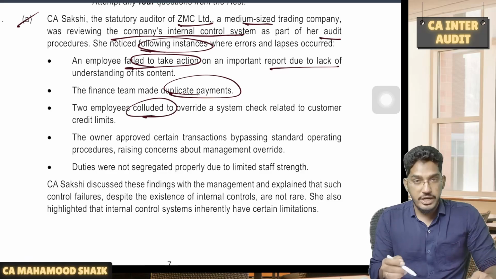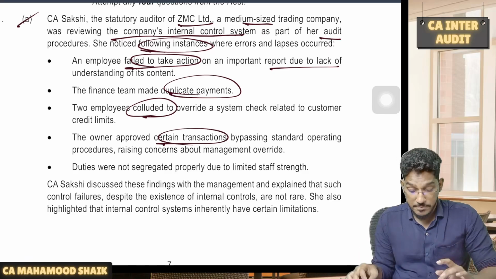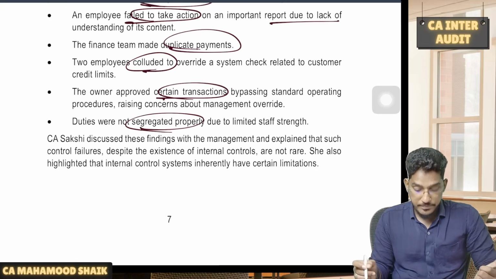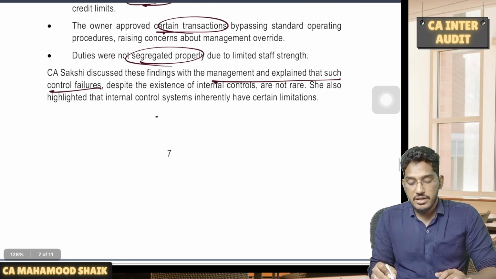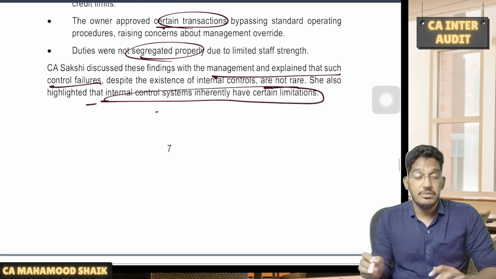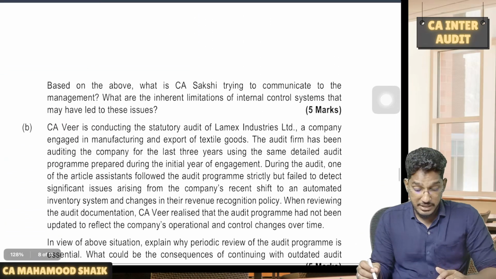Two employees colluded. Collusion is there. The owner approved certain transactions bypassing standard operating procedures. Management might misuse their power. Duties were not segregated. No proper segregation of duties by way of collusion. CA Sakshi discussed these findings with the management and explained that such control failures, despite the existence of internal controls, are not rare. She also highlighted internal control system inherently have some limitations. As we all are aware, internal controls also suffer from some inherent limitations.